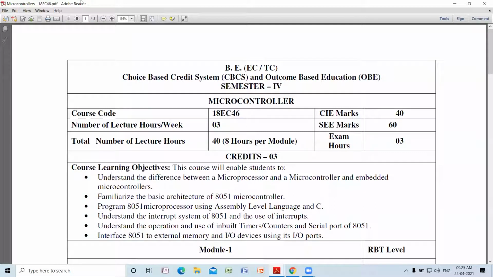Maybe IoT enabled environment, in industries, in automobiles, household applications, entertainment. So these are all the various places where basic microcontrollers are used.